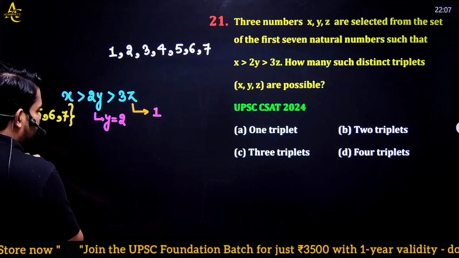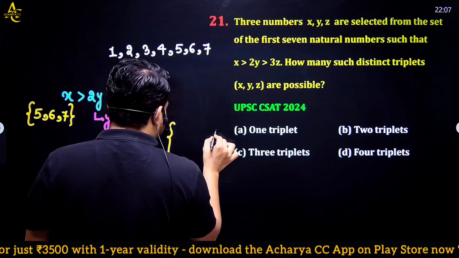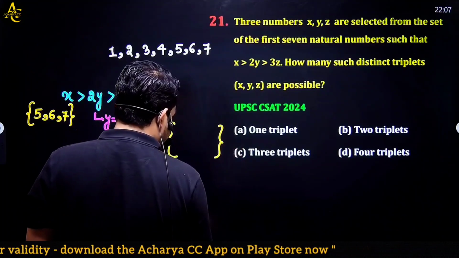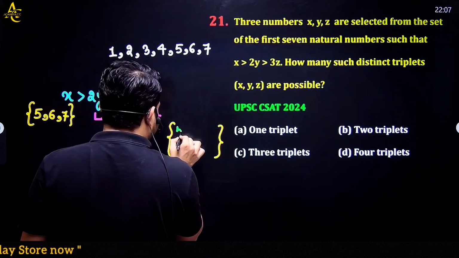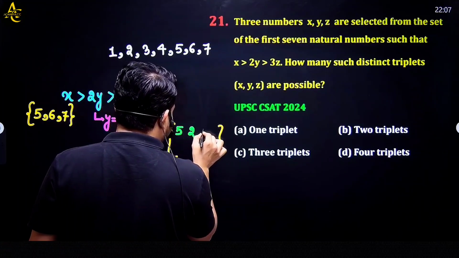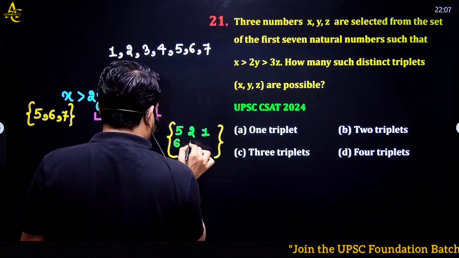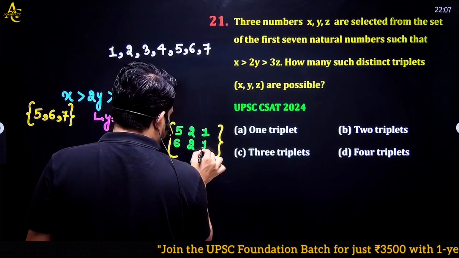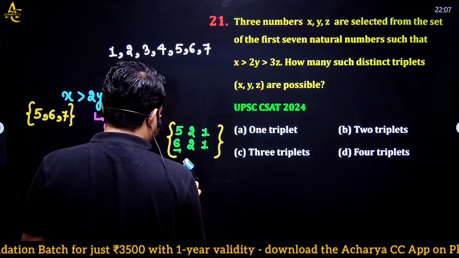So I have triplets. How? I will write the triplets here. First of all, I will write x. If x is 5, then y equal to 2 and z equal to 1. If x is equal to 6, I have y equal to 2 and z equal to 1.